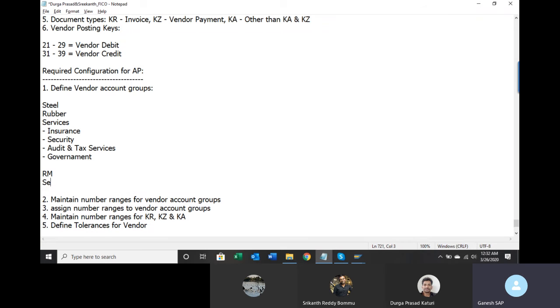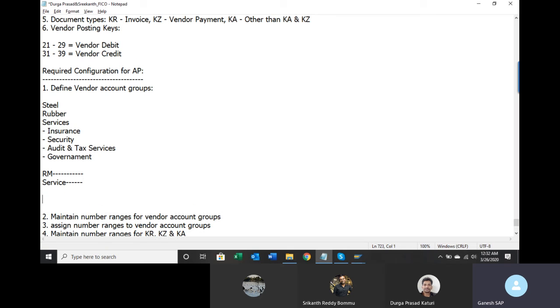Now you tell me, do you want a separate GL account for separate groups, or only one GL account for both the groups put together? You are going to create a trade payables account. Is only one GL account enough, or do you want a trade payables account for raw material and a trade payables account for service?